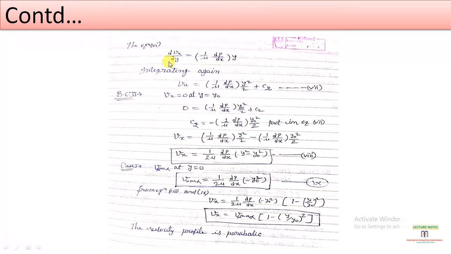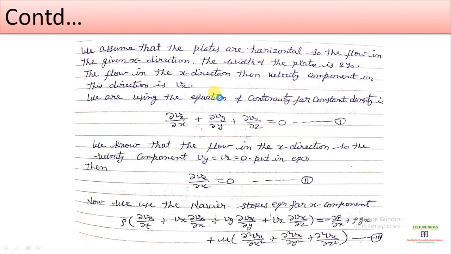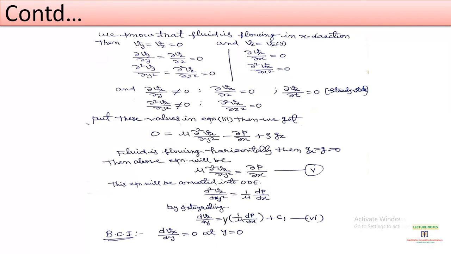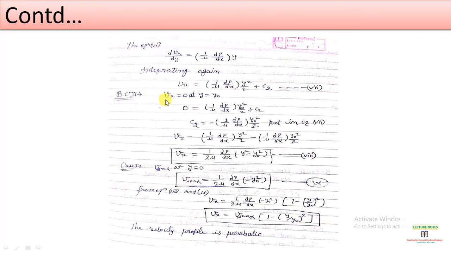Now we will further integrate this equation, so it will give this plus c2. Now we will apply boundary condition second: Vx equals 0 at y equals y naught, because we know very well these plates are fixed and not moving, so y will equal y naught here, and the velocity of the fluid will be 0 at the surface of the plate. So Vx equals 0 at y equals y naught.